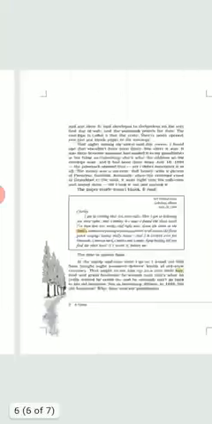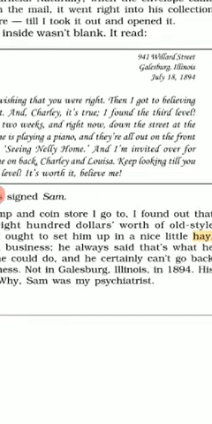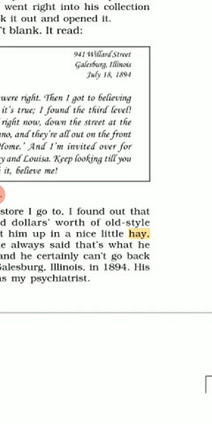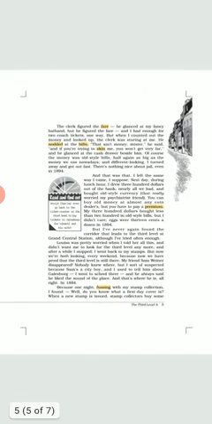Now let's move to the second page. So here we have only two words which I think can be difficult for you. The first word is Delhi. Delhi is actually the name of a city in California, and the last word is hay. Hay is the dry grass which is used as animal fodder. Dry grass which is used to feed animals, that is called hay. So these are the meanings of difficult words on page number 5 and 6.